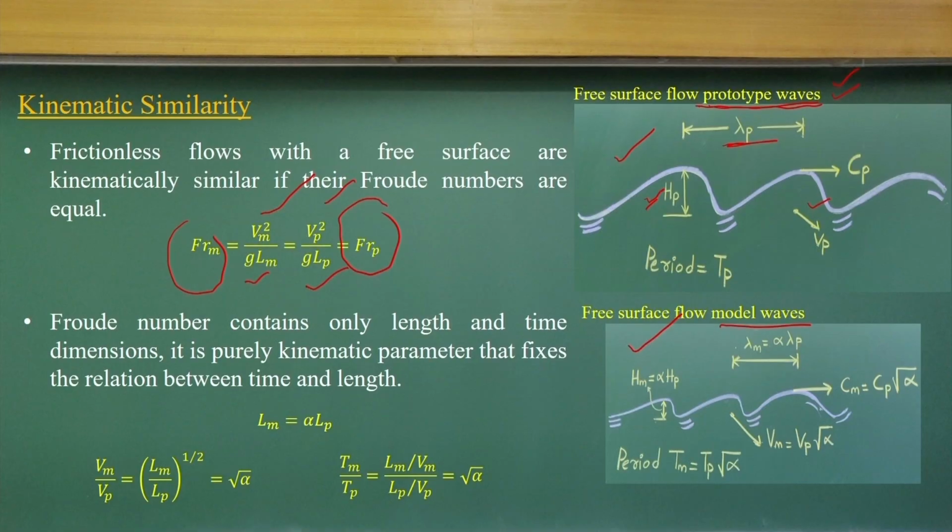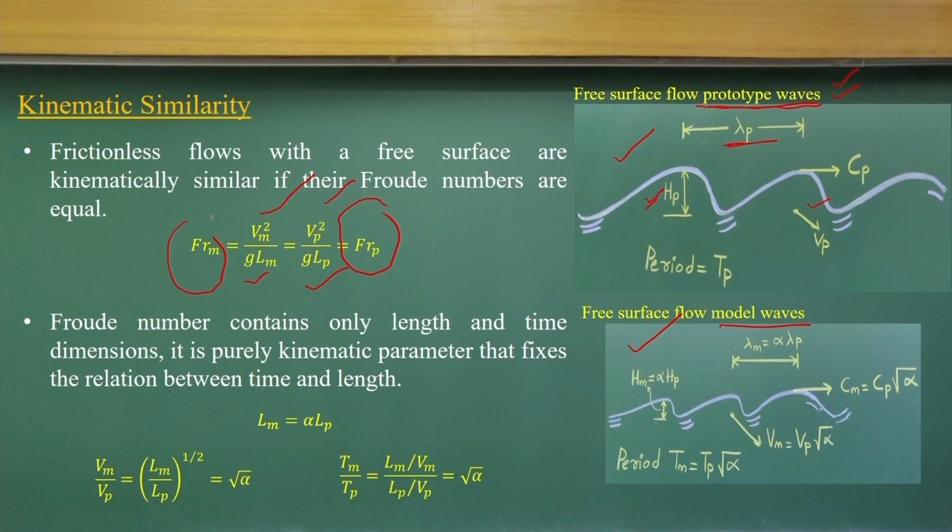So, you can get a relationship between the velocity and length at the model and the velocity and length of the prototype. There is a relationship you get when you do kinematic similarity, that means equating the Froude number of the model to the Froude number of the prototype.